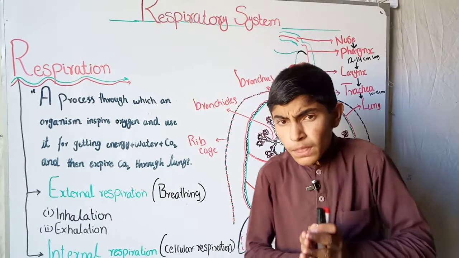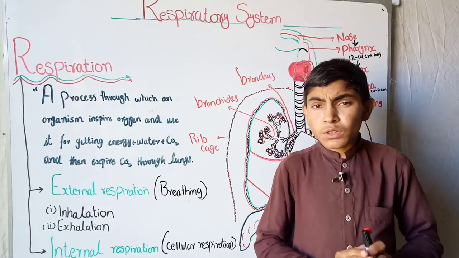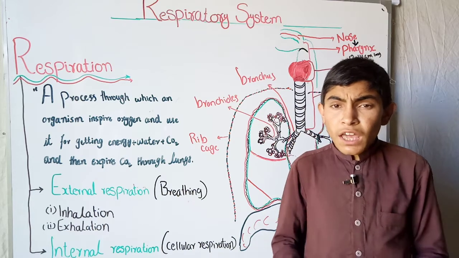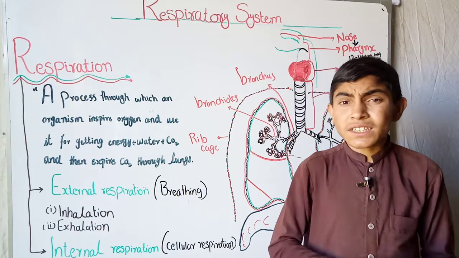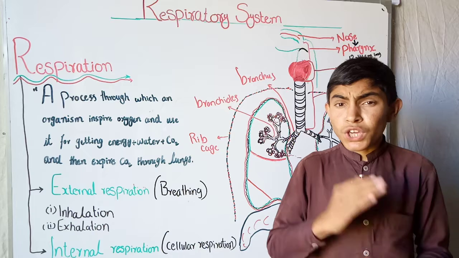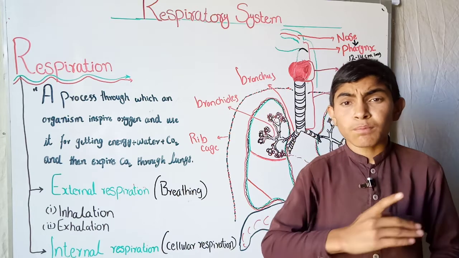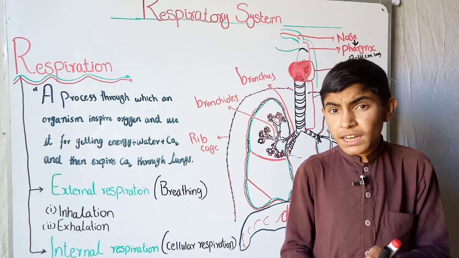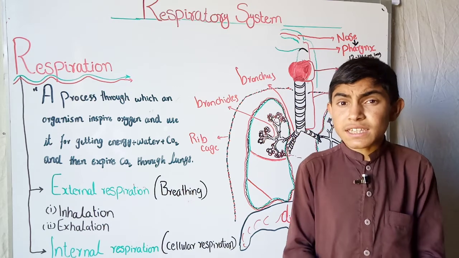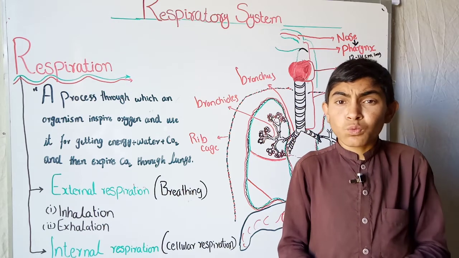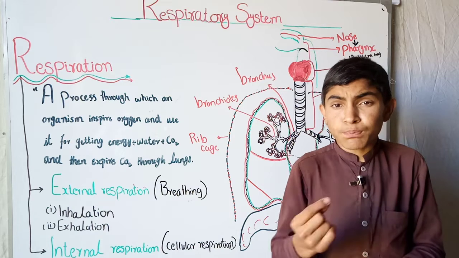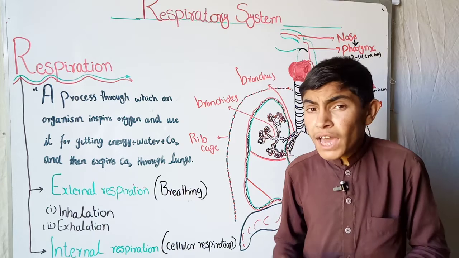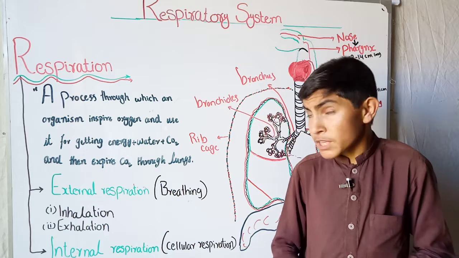Okay, student, generally in every book we come across a definition that respiration is a process through which a body inhales oxygen and exhales CO2, but it is not a complete definition. We have to complete our definition, because respiration is not only the inhaling and exhaling of O2 and CO2. It is also involved in the production of ATP in every cell of our body. So due to this reason I have given this definition of respiration.